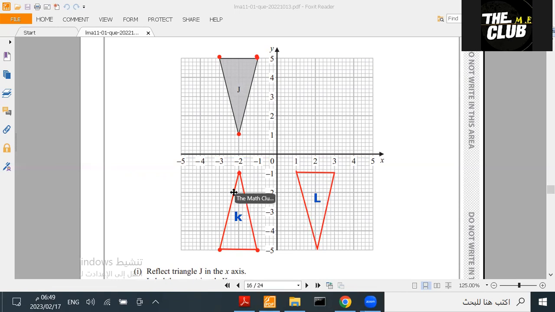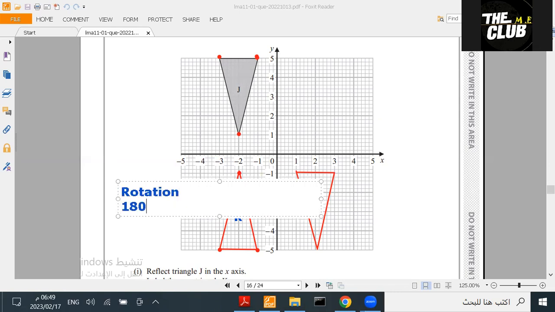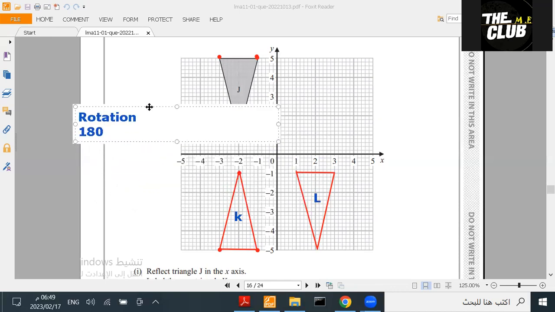So basically, most likely it's rotation. The shape rotated, because it's the same size. It means it's rotation. And this rotation became flipped, so the rotation is 180 degrees. It's not 90 because this point came down. It was up. It's now pointing down. So I can say it's rotation, 180. So it's 180 rotation.